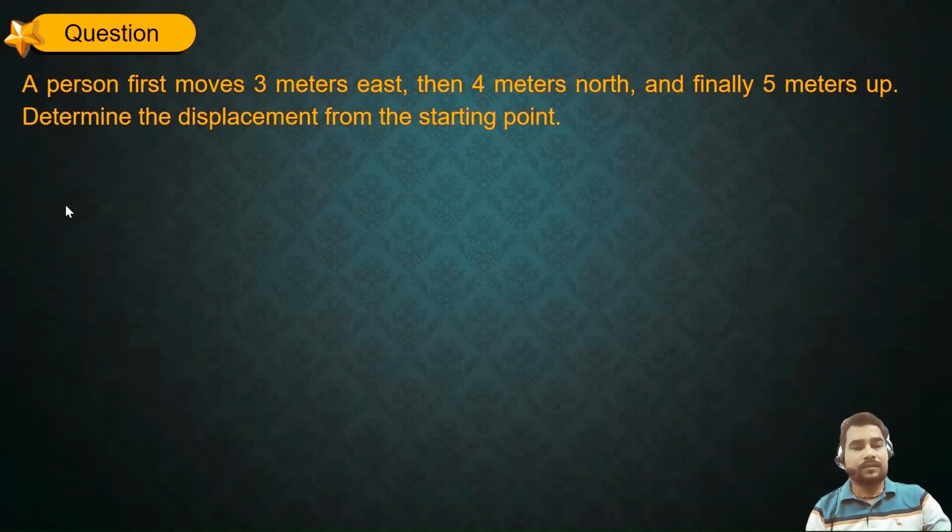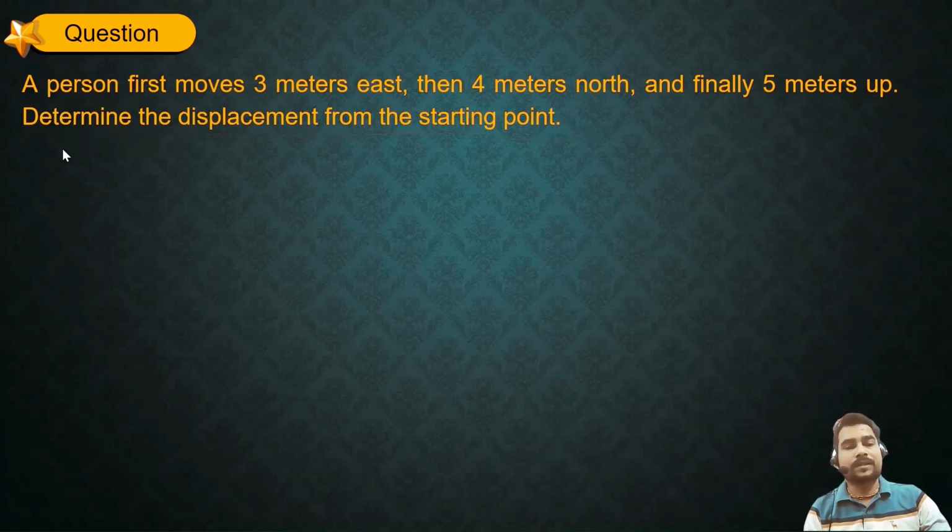In this question, a person first moves 3 meter east, then 4 meter north, and finally 5 meter up, or you can say in positive z direction. Determine the displacement from the starting point. So displacement I need to determine. First I am going to determine its displacement vector.